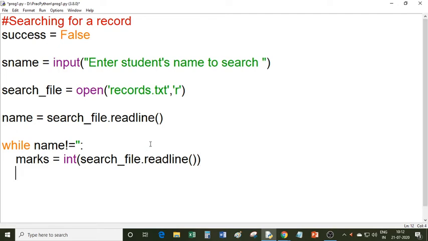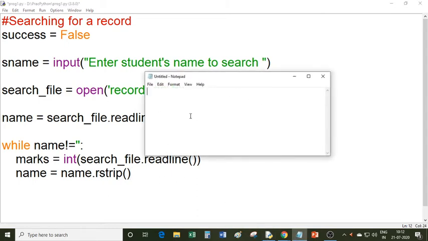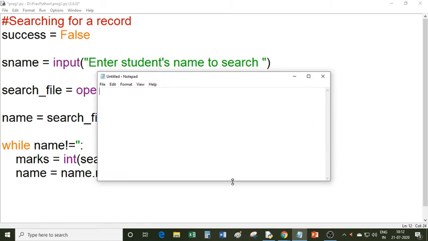And this name contains a string, and it also contains a new line character. So I will remove the new line character from this name. So how to remove? I will use name dot rstrip. With the help of this rstrip function, you can remove the trailing spaces from the string. So I will give you a demonstration of what this rstrip function is doing.